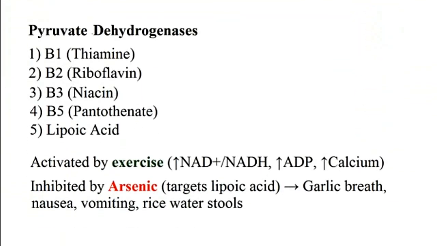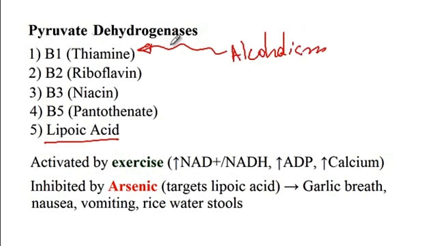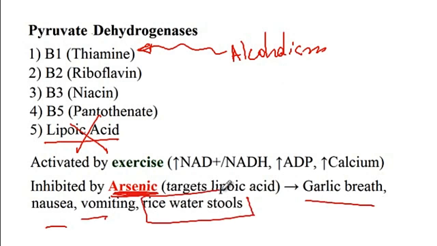Pyruvate dehydrogenase complex is dependent on many different cofactors, including vitamin B1, B2, B3, B5, as well as lipoic acid. Therefore, conditions like alcoholism that cause deficiency of thiamine will interfere with pyruvate dehydrogenase, and thus patients will have neurologic problems, as a consequence of which they could develop, for instance, Wernicke and Korsakoff syndrome. On the other hand, conditions like arsenic toxicity will interfere with the lipoic acid component of pyruvate dehydrogenase. Again, patients will present with garlic breath, nausea and vomiting, as well as rice water stools.